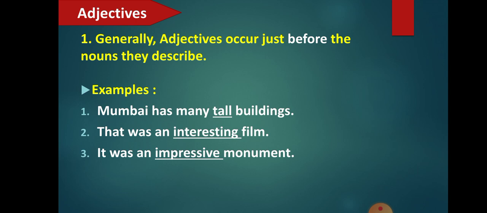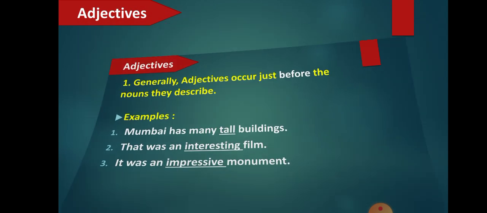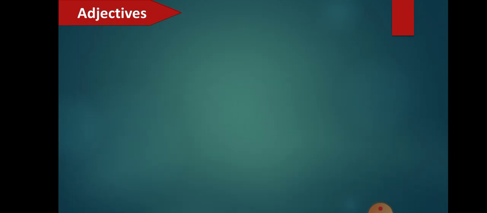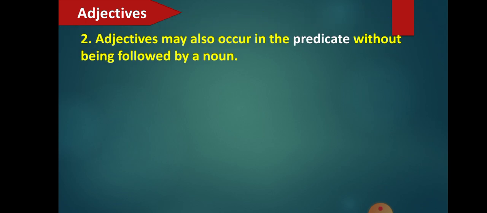Now let's see the other kinds of adjectives. The next one is when the adjective is placed after the verb, in the predicate. Adjectives may also occur in the predicate, subject and predicate, right? Adjectives may also occur in the predicate without being followed by a noun. So here you have to remember that there will not be a noun. The adjective does not precede a noun, but actually follows a verb. Verb means nothing but a word which shows action. They are called verbs, right?